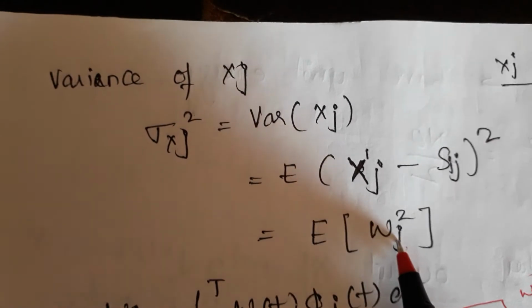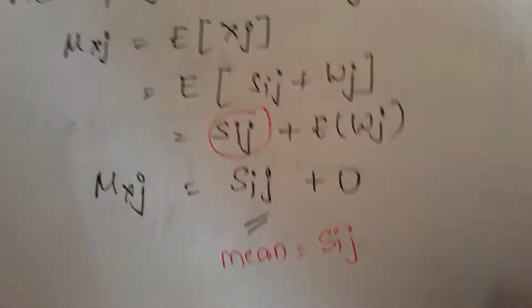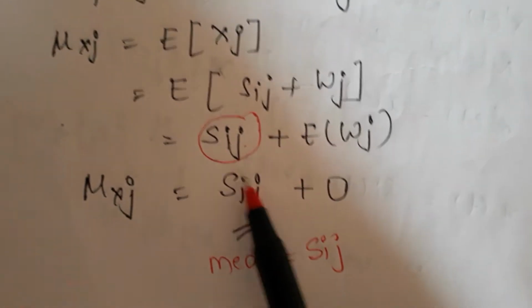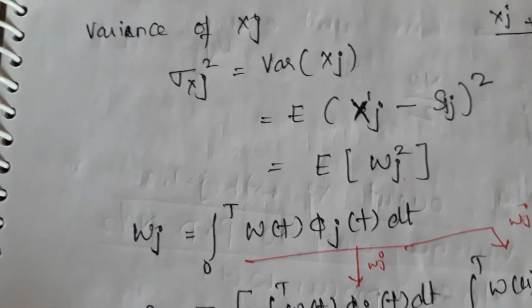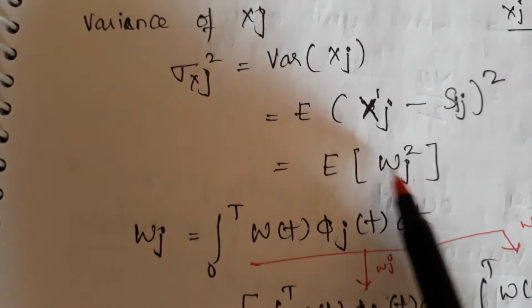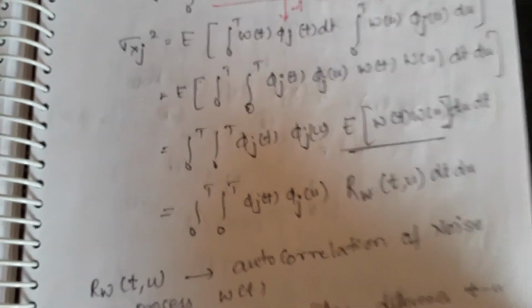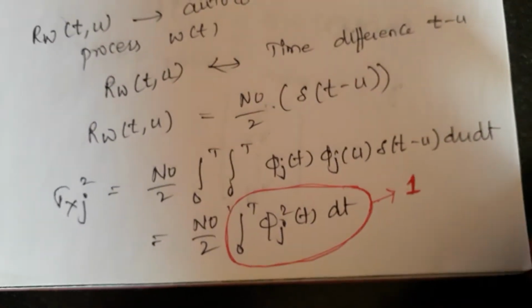So I will repeat: the mean of the input is sij, and the variance is the expected value of wj squared, the power of the noise. The remaining things I am going to show you just by heart as much as possible. It's not a very complicated one.